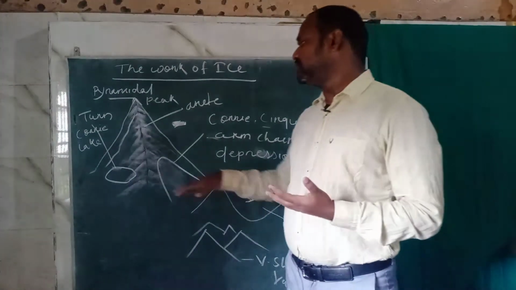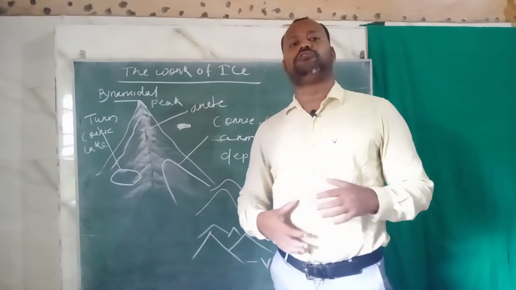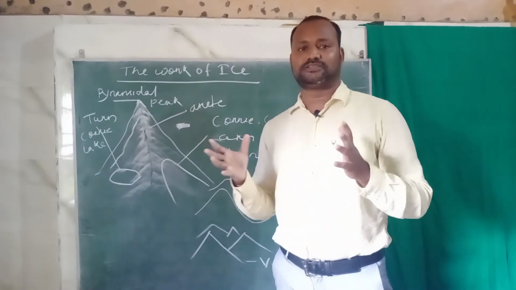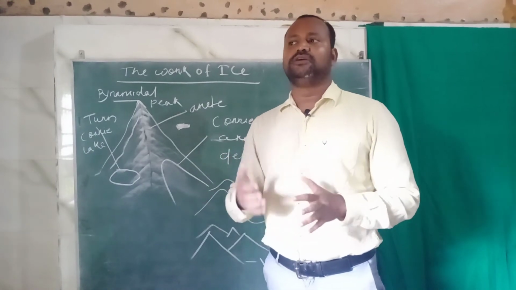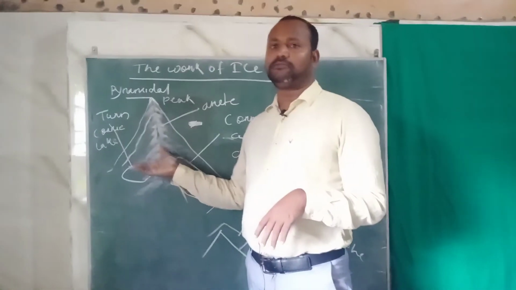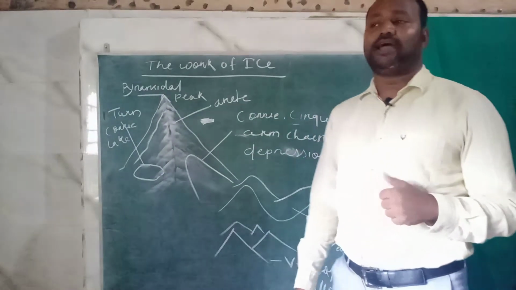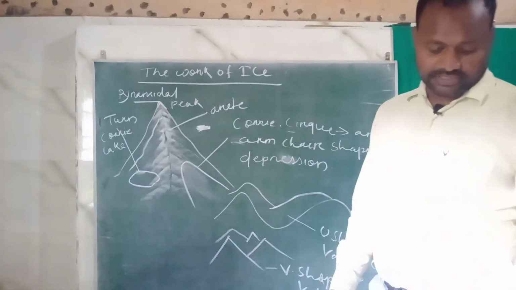Sometimes the cirque hollow is filled with water. Hollow means an empty place. So the hollow place fills up with water or melted ice water, then it becomes a cirque lake.